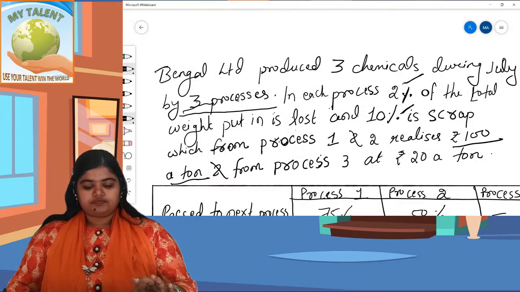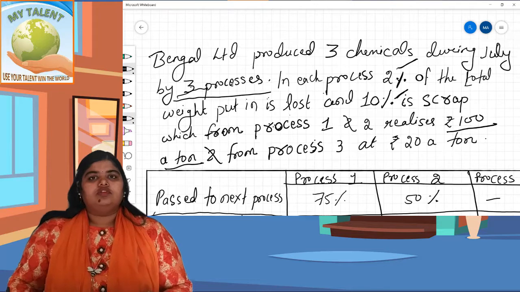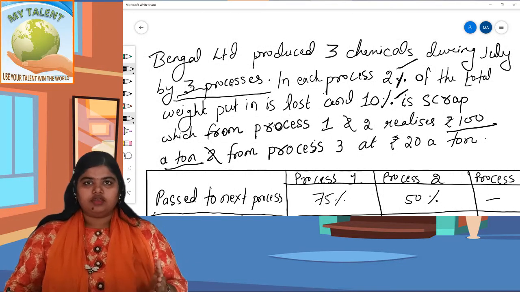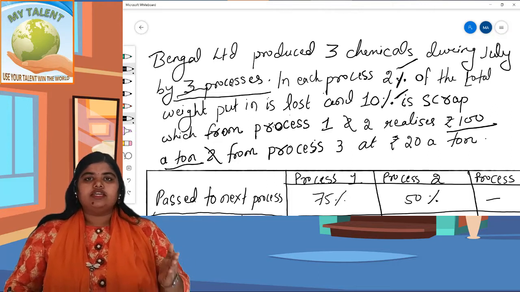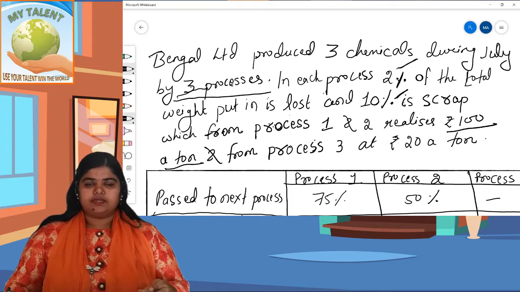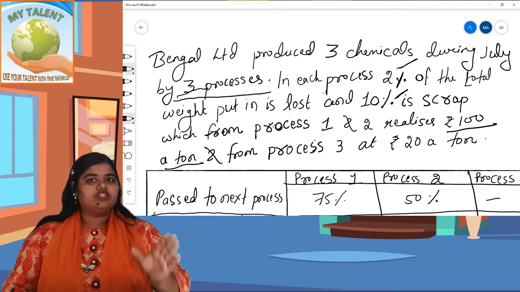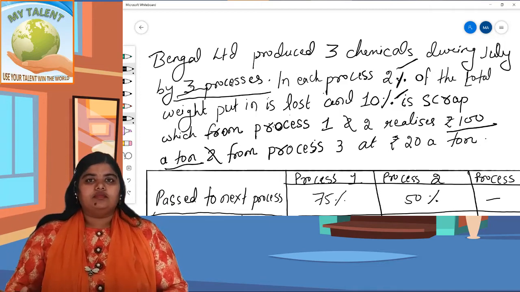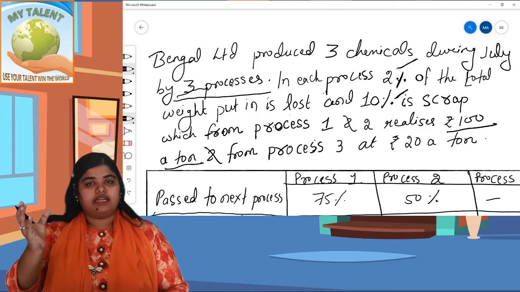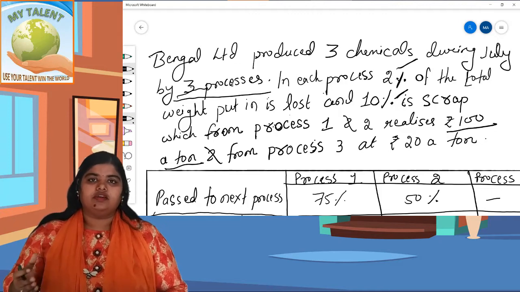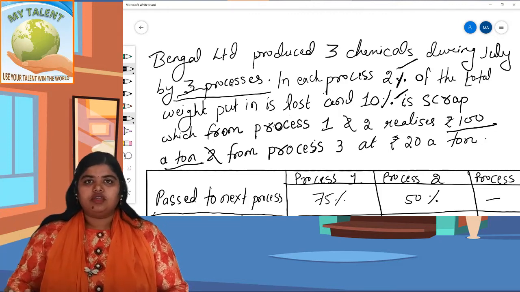Here it is. Look, here is the question. You have to remember: debit all expenses, credit all income, as per the golden rules of accounting. So expenses go on the debit side: to raw material, to wages, to expenses. Then you should remember that on the credit side we write any income, like our sale of scrap is an income. Scrap by itself is not an income, but when the scrap is sold and it realizes some amount, then it becomes our income. So it should be written in the credit side.